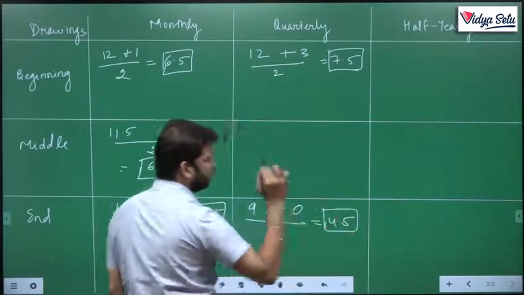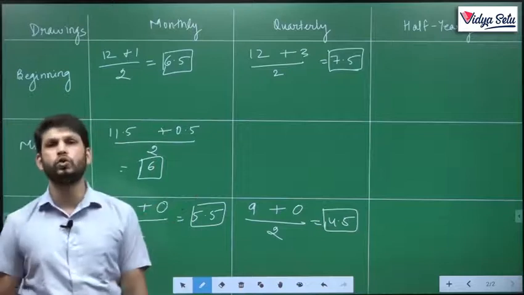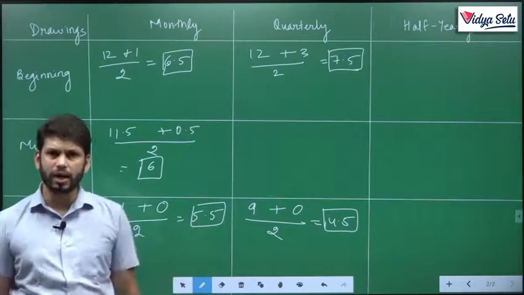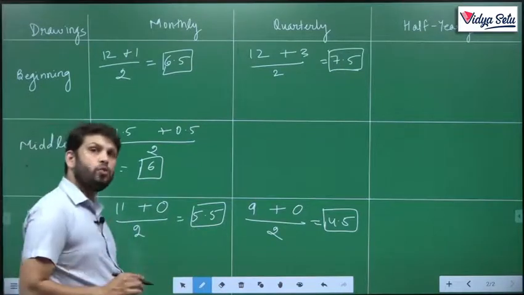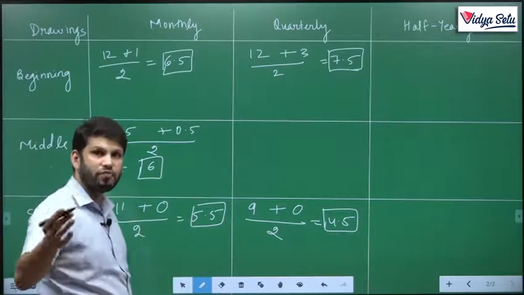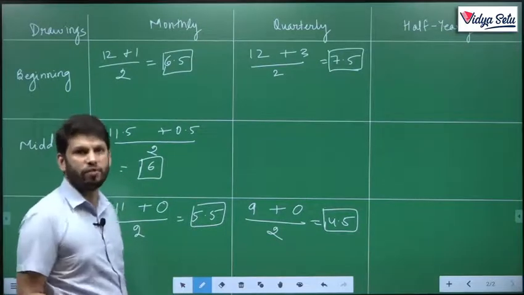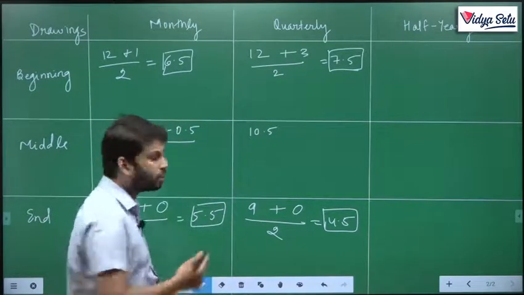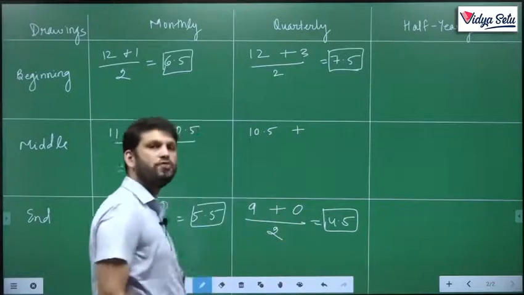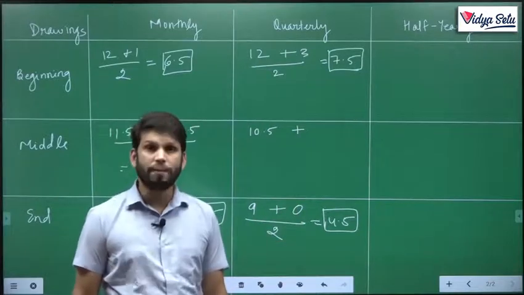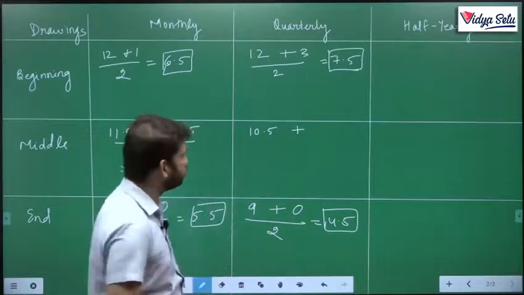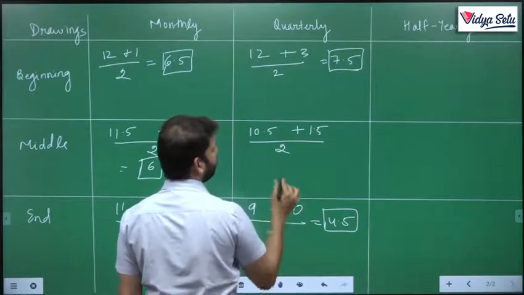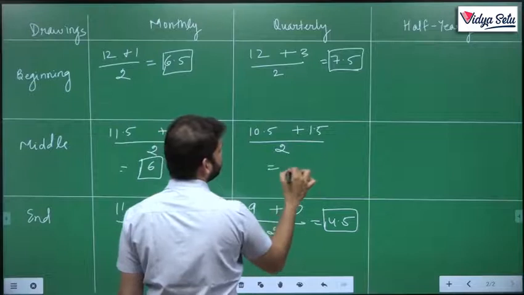Okay, let's see, he is withdrawing the money at the middle of each quarter. Now, the middle of the first quarter is around 15th of May, right? So the first quarter middle is after 1.5 months, since a quarter is 3 months. So he is using the first money he withdrew for just 10.5 months. And the last money which he must have withdrawn will be on 15th of February, the middle of the last quarter, for 1.5 months. Upon 2, 10.5 plus 1.5, that gives 12 upon 2 equals 6.